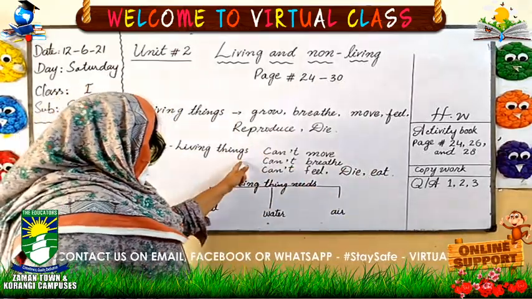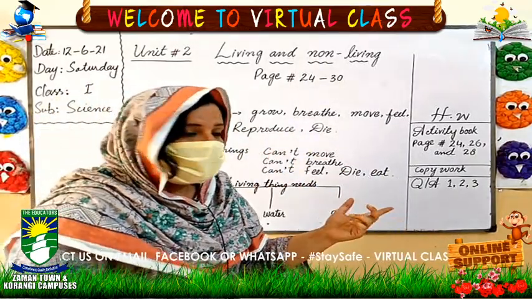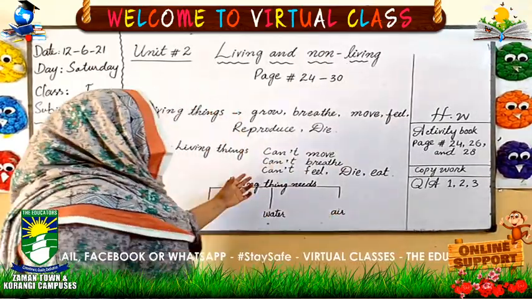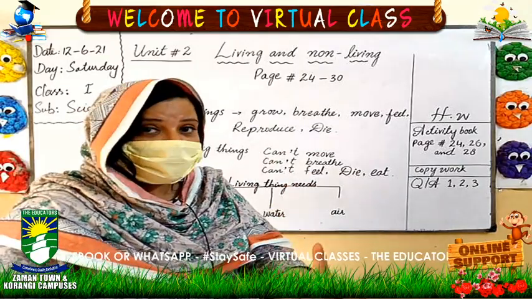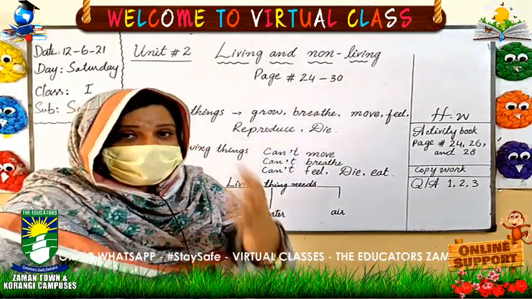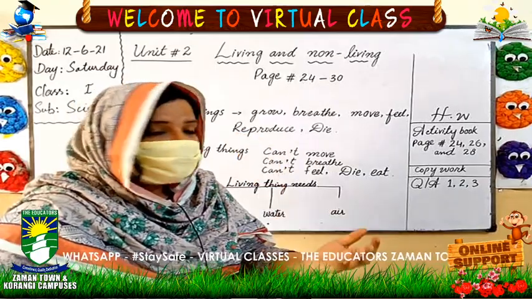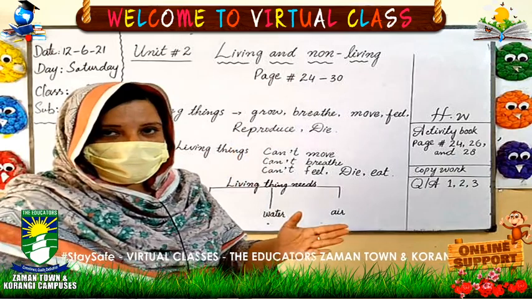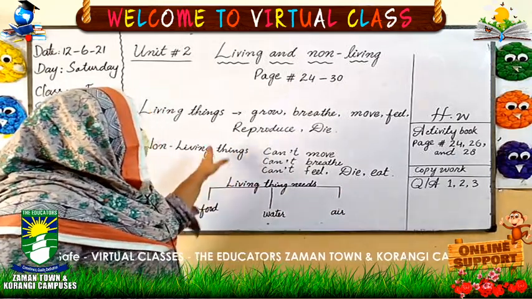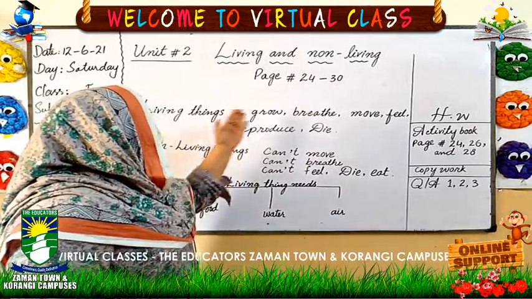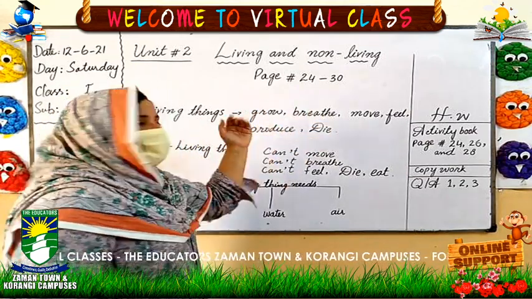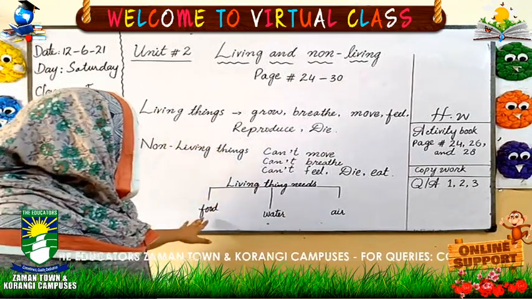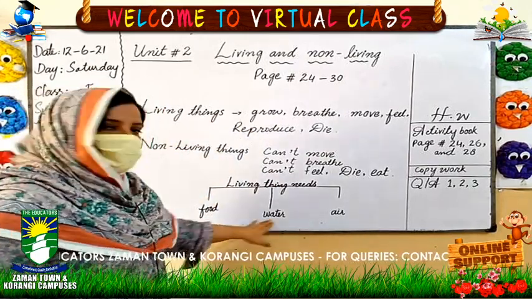Non-living things cannot move by their own self, cannot breathe, cannot feel, cannot eat, cannot drink, do not need air, and they cannot die, although they can be damaged. Non-living things cannot grow, move, breathe, feel or reproduce. All the living things need food, water and air.